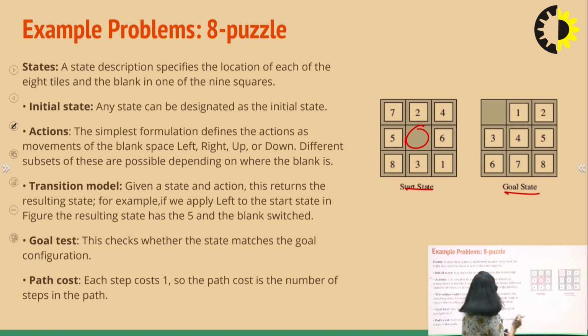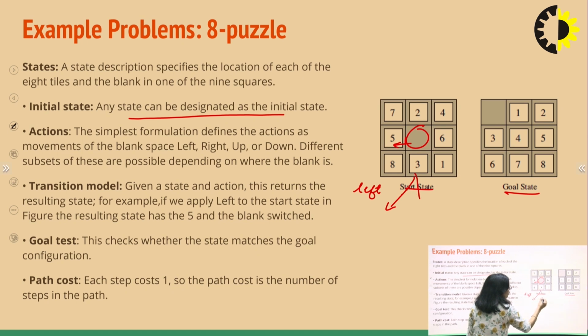So, what will be your initial state? This could be your initial state. Actions: for this initial state, we can have actions like moving the blank tile to the left, or I can move this blank tile to the right.